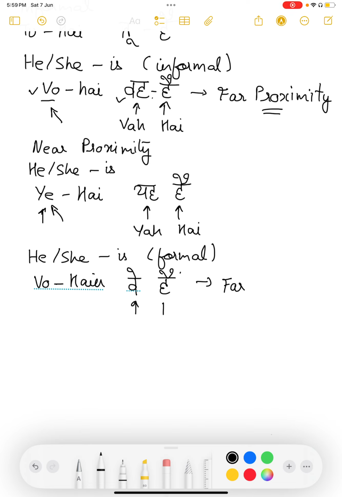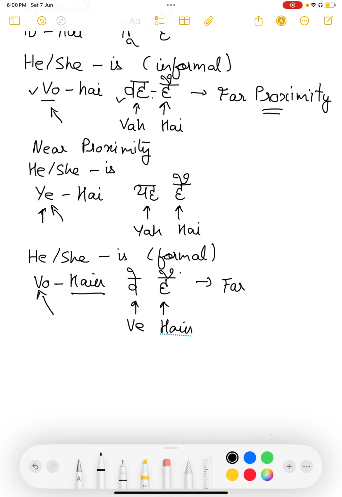In the script, it's written as ve hain. But this is how we write it mostly. In the pronunciation, we use wo. It sounds more like wo. Even if we pronounce it as ve hain, it is not wrong to say that, because that's how it's written and spelled. But mostly you will find people pronouncing this pronoun as wo and ending with hain, nasal. The nasalization is important here because that is helping us understand the formal address.